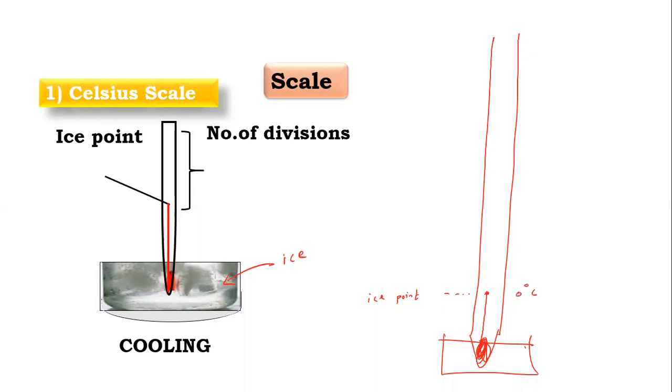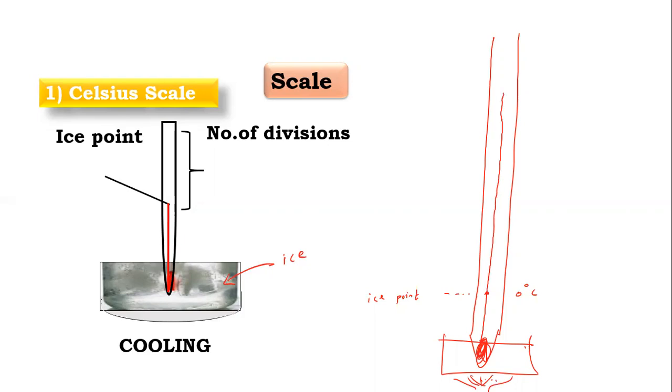Now after that, we have to start heating this water. When this water gets heated, this liquid starts rising in the thermometer.